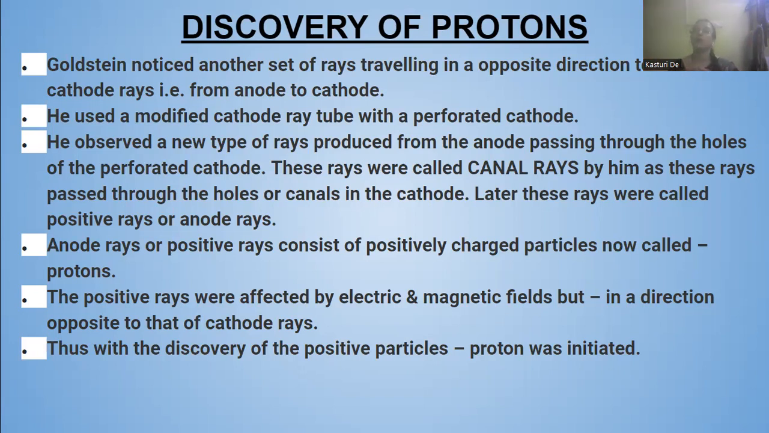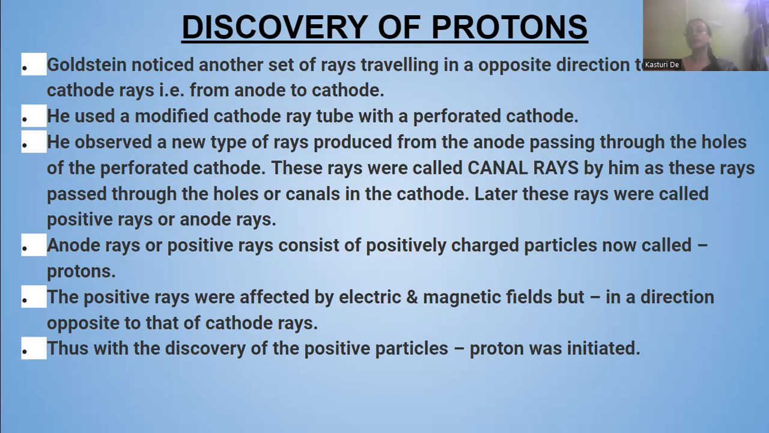Now what are these rays? These rays are called canal rays. The rays which are emitted from the anode and pass through the perforated cathode were named canal rays by Goldstein. As these rays pass through the holes or canals in the cathode, he named them canal rays. Later, these rays were known as positive rays or anode rays. Anode rays or positive rays consisted of positively charged particles, which are now known as protons.